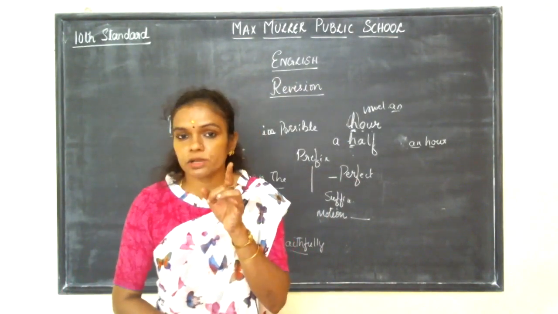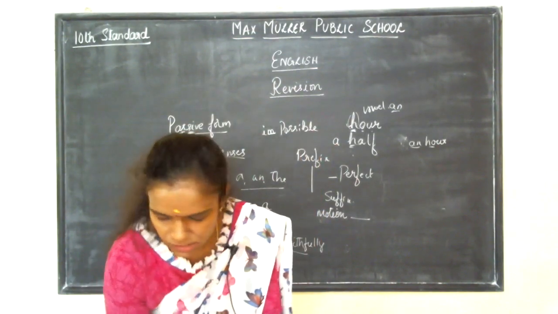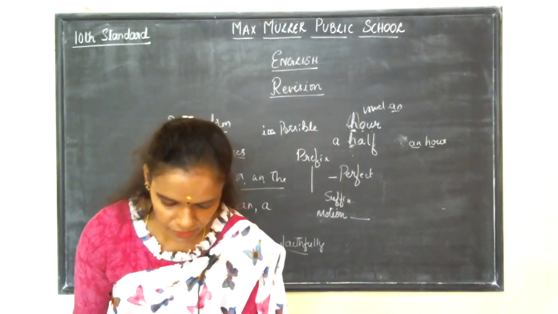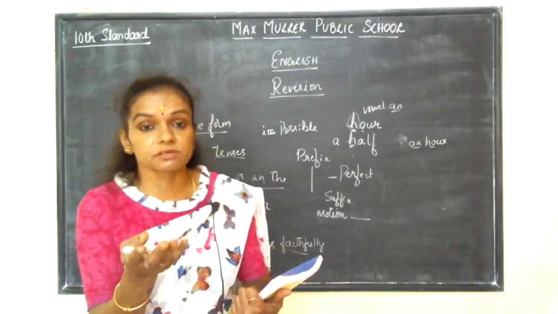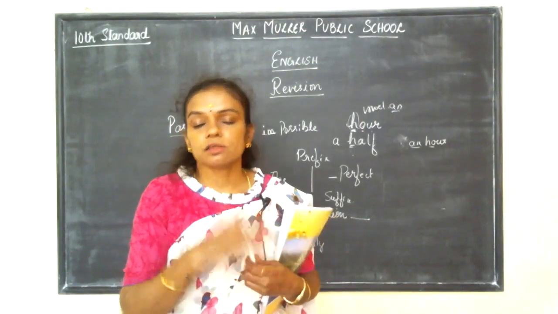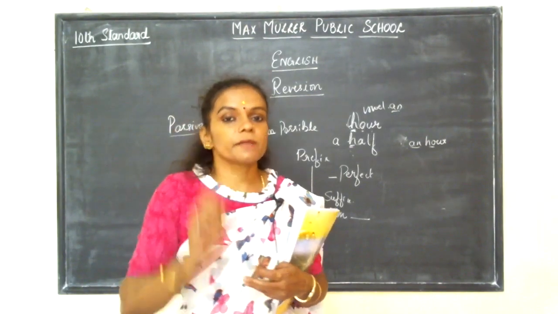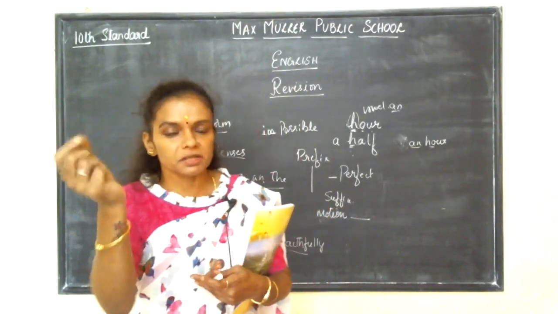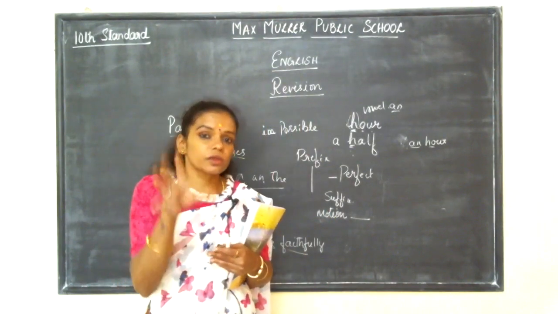But for this, what you need to do is go through all the lessons and poems. You need not worry. You need to read the full lesson and the question answers. You need not prepare for essay writing. There's no chance of that this time, because the pattern is made like this. You've got only MCQs, where you will be given some questions like this. You just need to shade that particular oval or square. So that is how you can get through this.